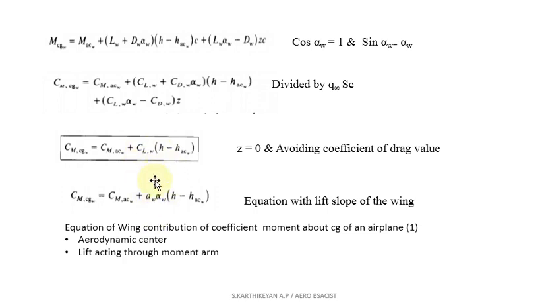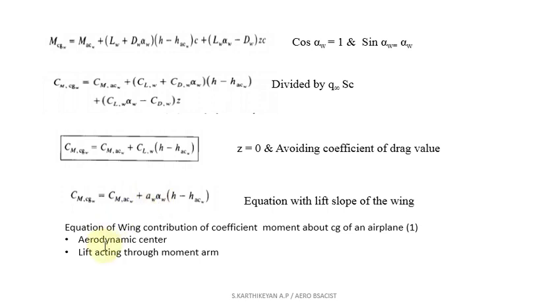You can compare these two equations. There is no change in the remaining terms, only the coefficient of lift for the wing section will be converted into lift slope as well as absolute angle of attack. Okay, so that is why we are getting this form. Both forms will have the same meaning. So this is the equation of moment about center of gravity for the wing section. Now you consider this equation as equation number 1. We need to derive 3 equations. So this is called equation number 1. Okay, so you can get the output from this equation.